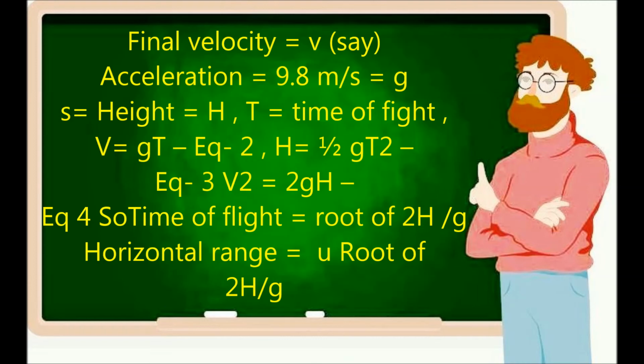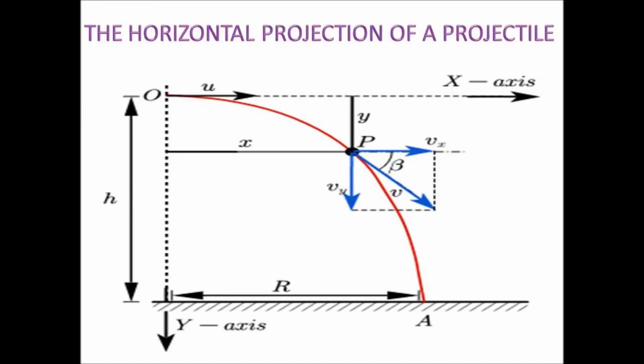So time of flight is equal to root of 2h by g. Horizontal range is equal to u root of 2h by g, from the above.